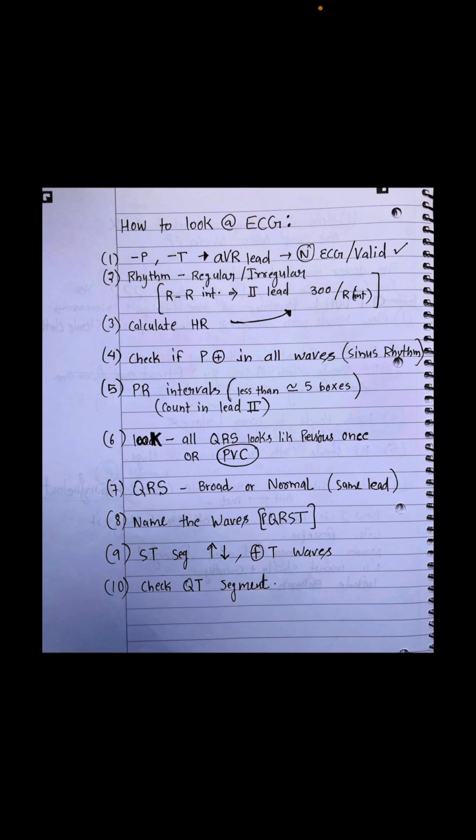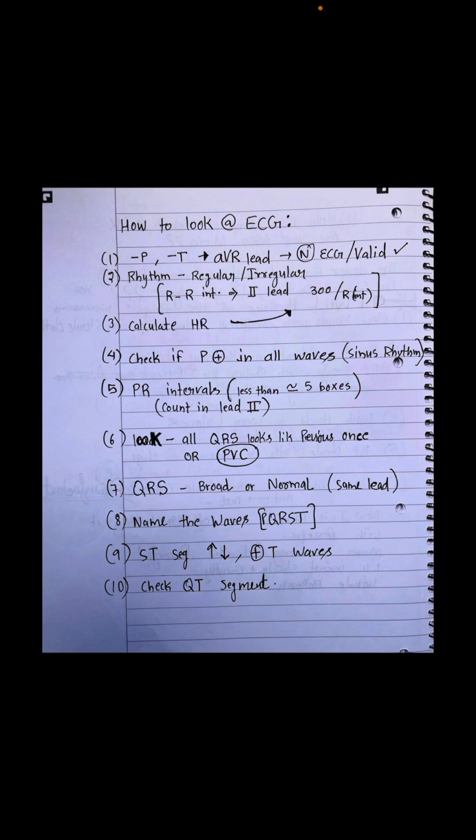First of all, the first thing to think about in the question is that a negative P wave and negative T wave in the lead AVR is normal. You know that the P wave should be positive, right? So if the P wave is negative and the T wave is negative in the lead AVR, then the ECG is normal and the ECG is valid.